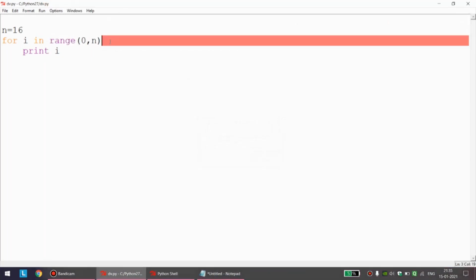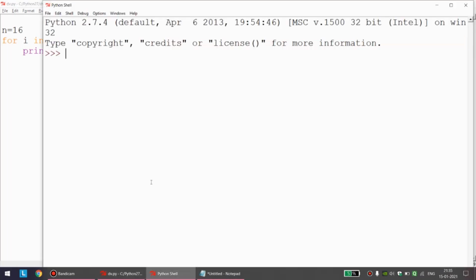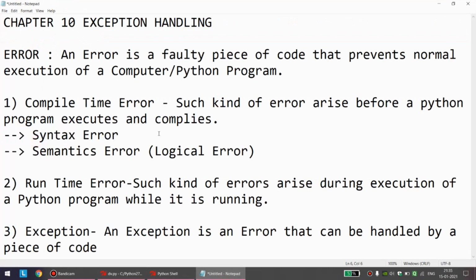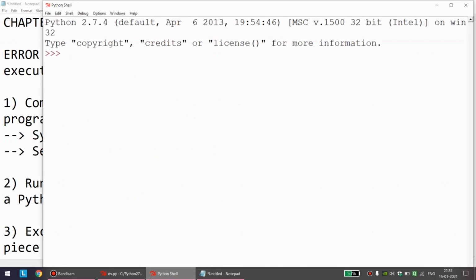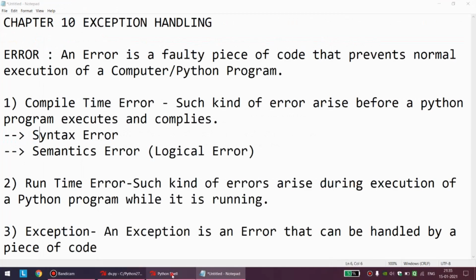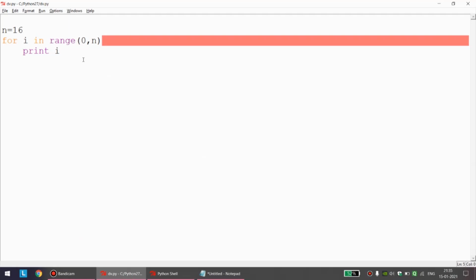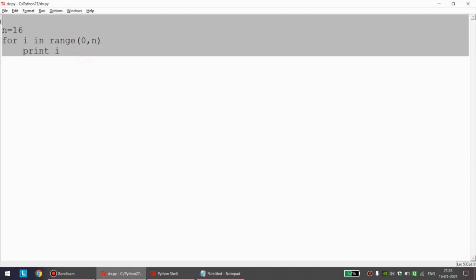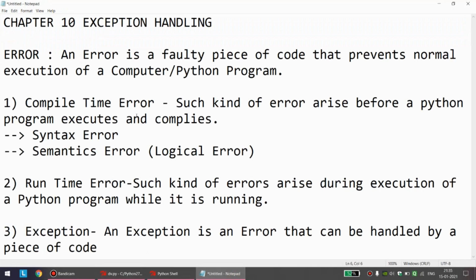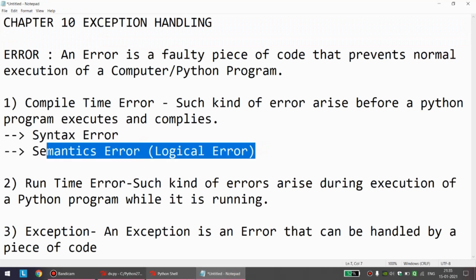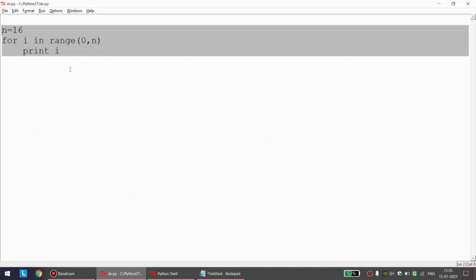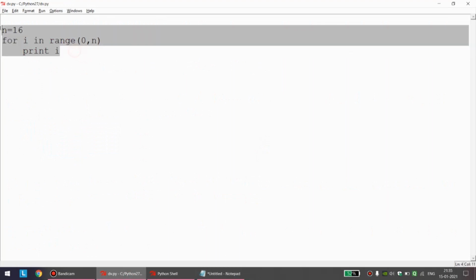It is not even allowing our program to run. Any error which pops up even before the program starts running is a compile time error. And in this case specifically, this is a syntax error. The example I did is actually a compile time error, but if I go for the subtypes, this is a syntax error. Compile time error is actually of two types: syntax error and semantics error. So what I actually executed is a compile time error, but its type is syntax. It is a syntax type error.